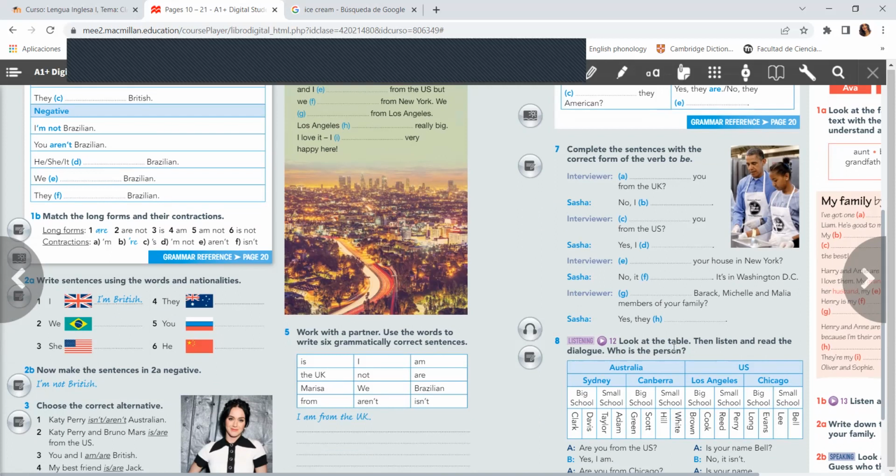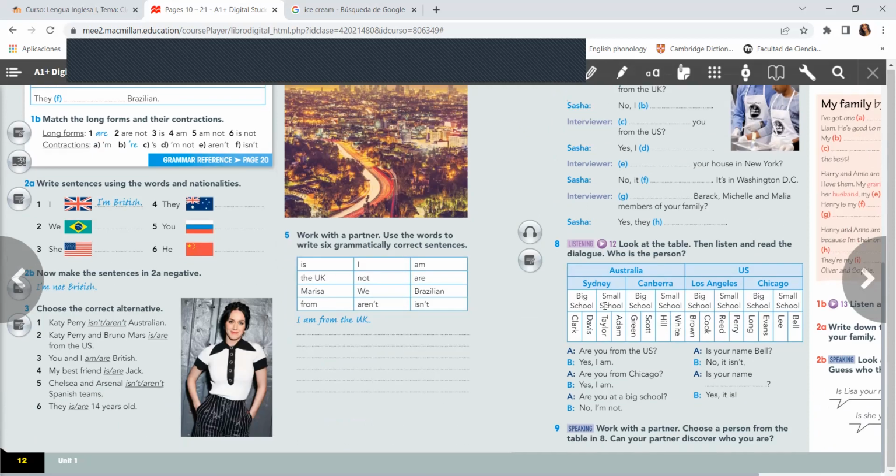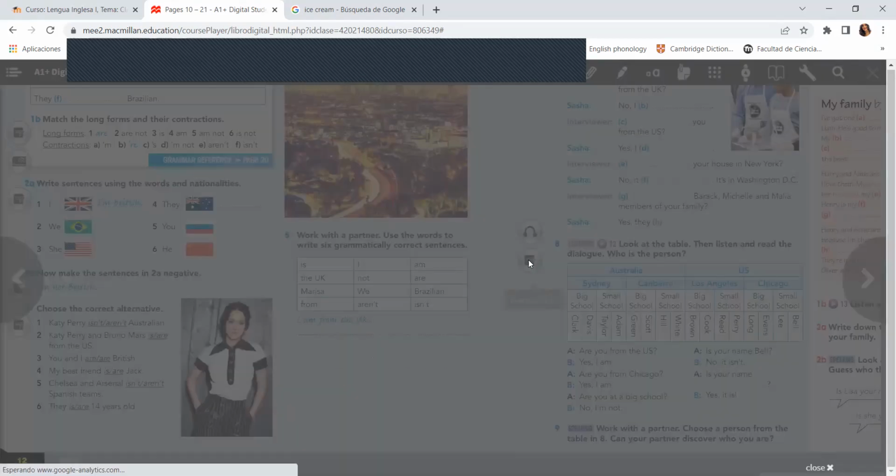So number 8 says, look at the table, then listen and read the dialogue and say who the person is. Okay, so let's try to listen.